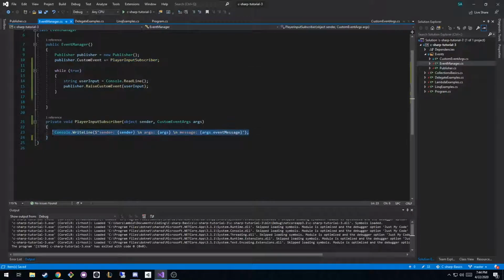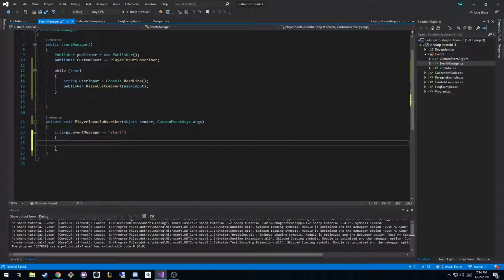And so what we're going to do is say, based off the arguments that come in, if the event message is, I don't know, start, then we could send off events to somewhere else to start setting up the game and printing things out, right? So now you don't have to have this really giant if-else structure for if they put A, if they put B, if they put C, or if they type X, Y, Z, do this. You can have events that control the flow of your game. Does that make sense?